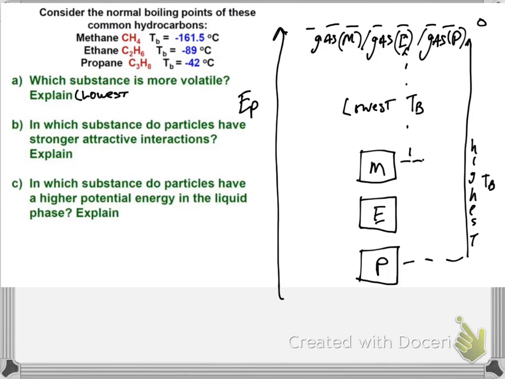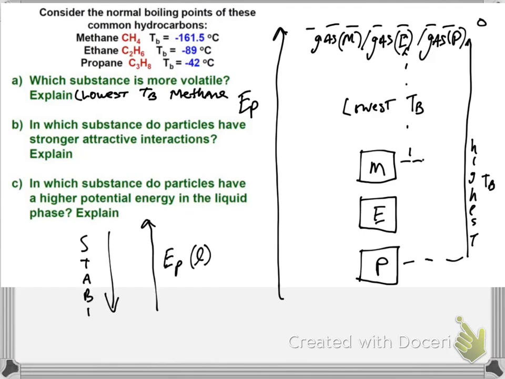So which one's more volatile? The one with the lowest strength interactions, lowest boiling point, and that would be methane. Which substance has the stronger interactions? Well, that must be the lowest potential energy. And which substance has a higher potential energy in the liquid phase?